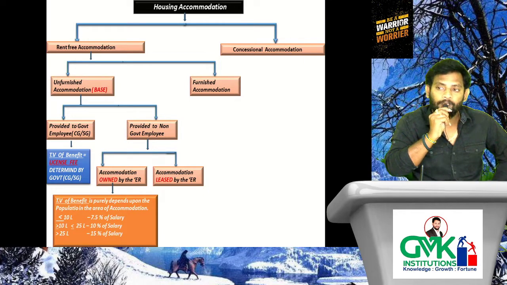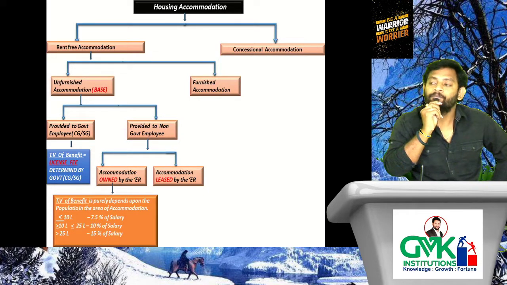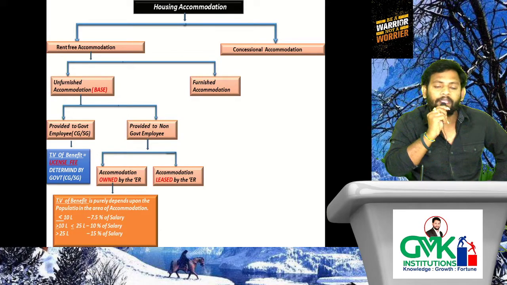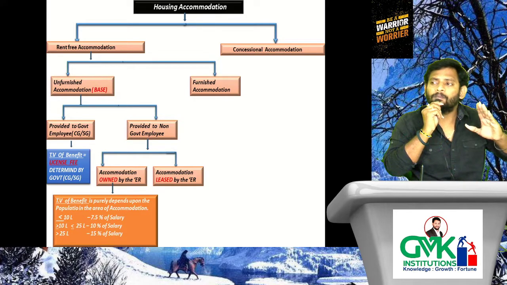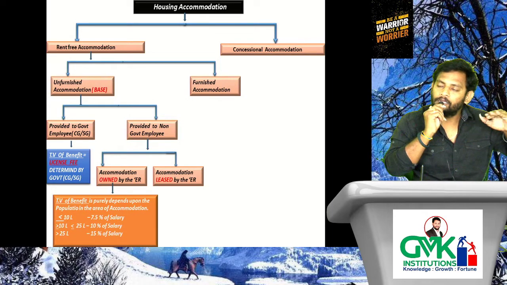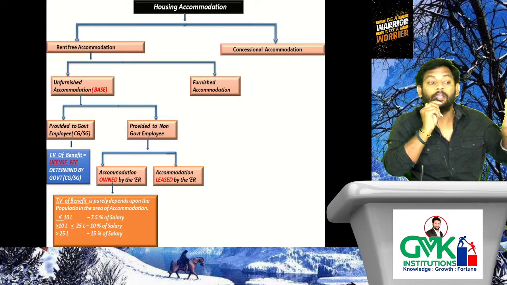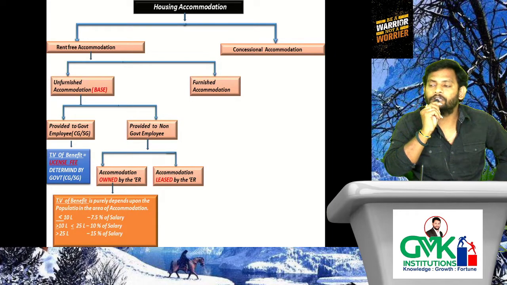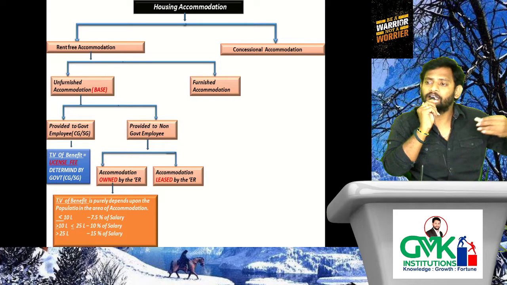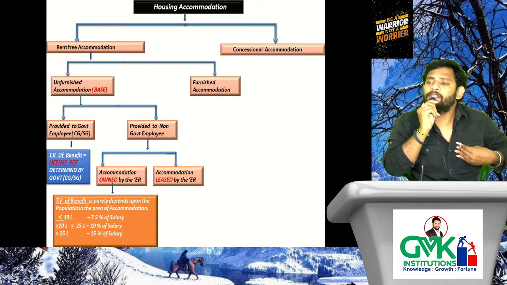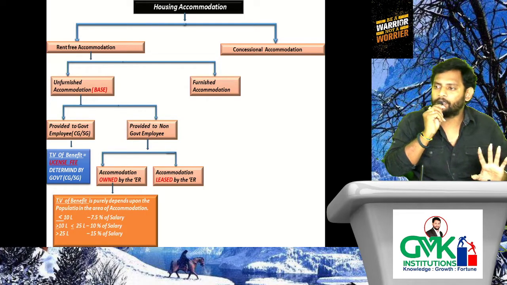Next case, leased by the employer. In case the accommodation is leased by the employer, the taxable value of benefit is the least of the following. For easy remembrance, leased by the employer means least of the following. Two things we need to consider. First one, actual lease rentals paid by the employer, nothing but the lease rental expenditure incurred by the employer.